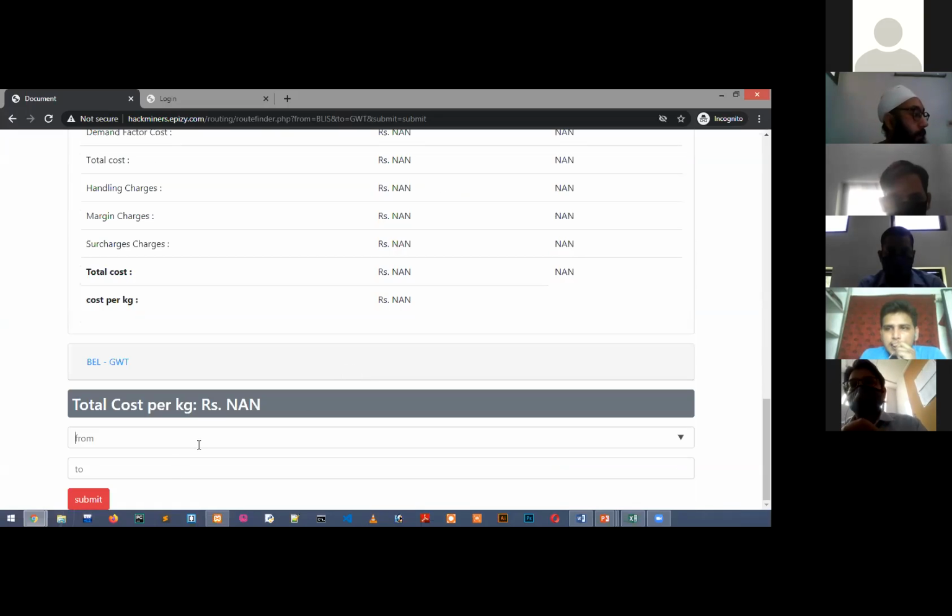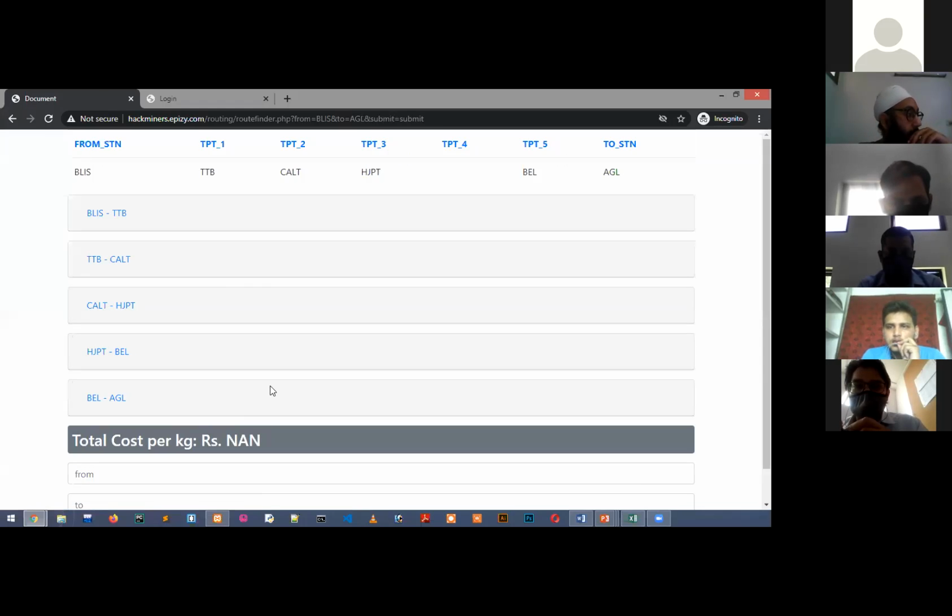Sir, any other, please? AGL, BLIS to AGL. Again, you will have the same problem because the toll rate will not be there. Yes, sir, the toll rate is not there. This is under development and there is a bug, because the NHAI website did not have the toll for that, so we have to put that in. That's the problem.